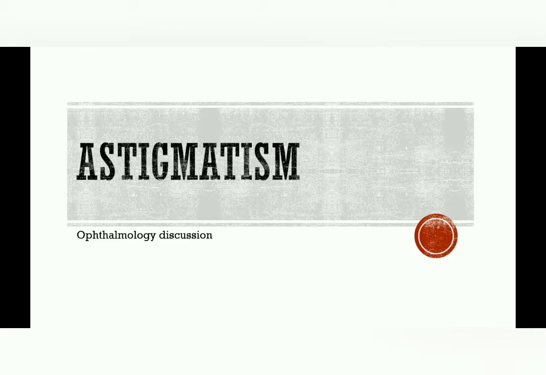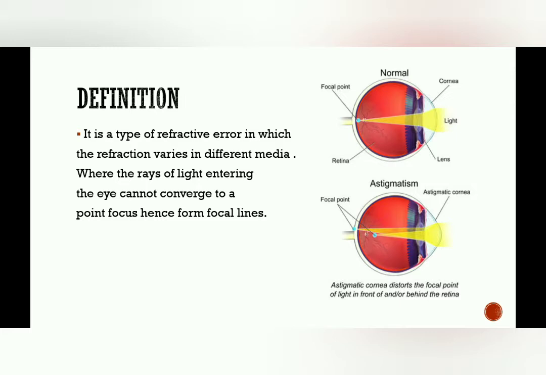Starting with the astigmatism topic in ophthalmology discussion, we need to learn what astigmatism is. It's a type of refractive error in which the refraction varies in different meridia, where the rays of light entering the eye cannot converge to a point focus, hence form focal lines.